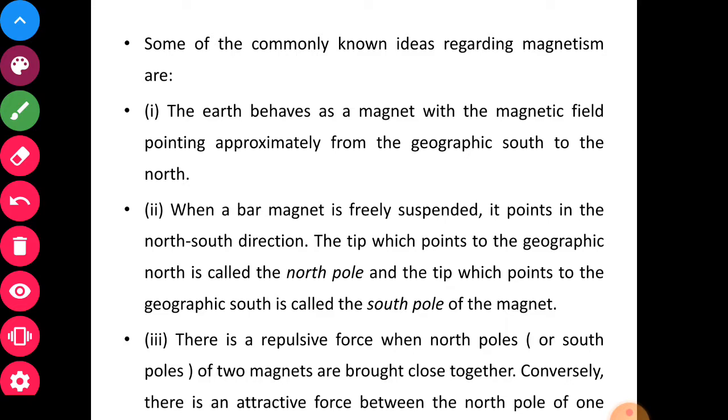Now, there is a repulsive force when like poles, north to north or south to south, of two magnets are brought close to each other, and there will be an attractive force when there are unlike poles. North and south attract. Okay?